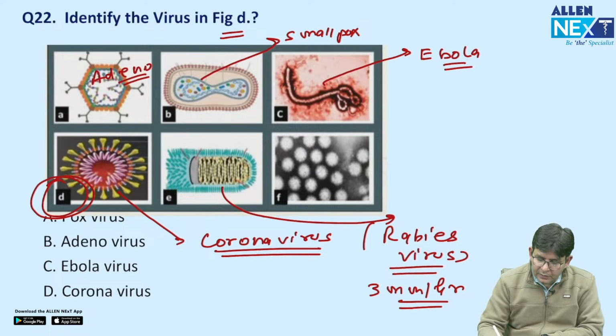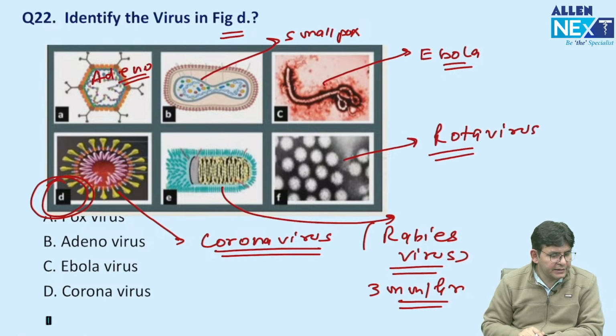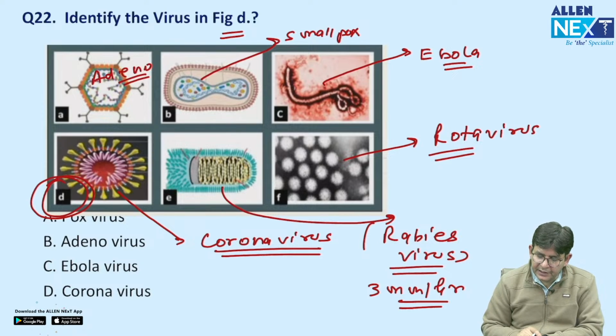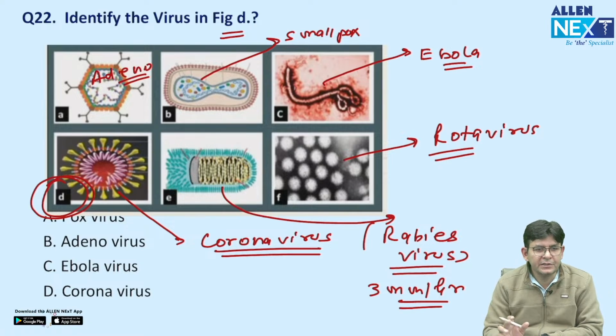What about this F? This is Rota. This particular one is rotavirus. So the first one is adeno, space vehicle. Second is smallpox. Third is Ebola. Fourth is corona. Fifth is rabies. And the sixth one is rotavirus.